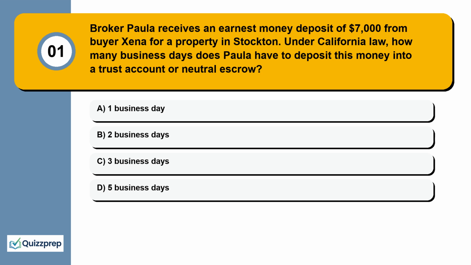Question 1. Broker Paula receives an earnest money deposit of $7,000 from buyer Zena for a property in Stockton. Under California law, how many business days does Paula have to deposit this money into a trust account or neutral escrow? 1 business day, 2 business days, 3 business days, 5 business days.